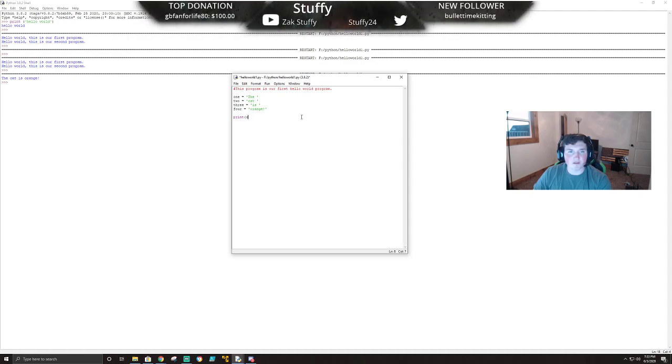So, a pretty cool thing that you can do is you can print, and you can actually say, let's do it this way. Let's just get rid of this because we're not going to use that sentence anymore, right? So let's create a simple script that you guys can create, and this is how you can practice, okay? So you can say print, and we'll say, hey, comma, what is your name? Okay?